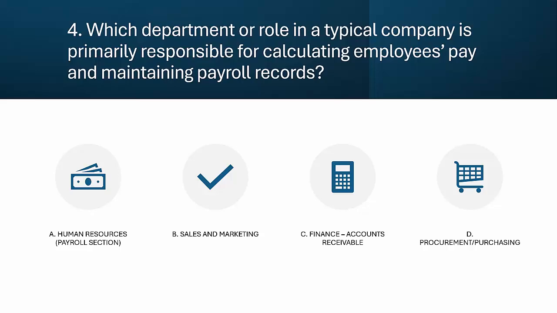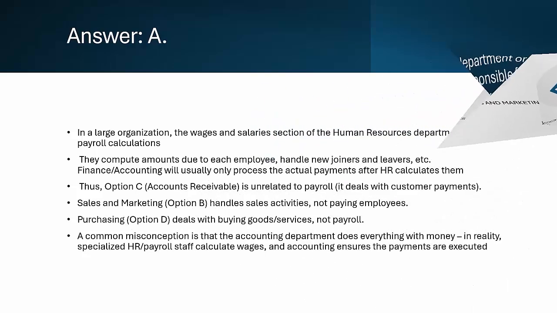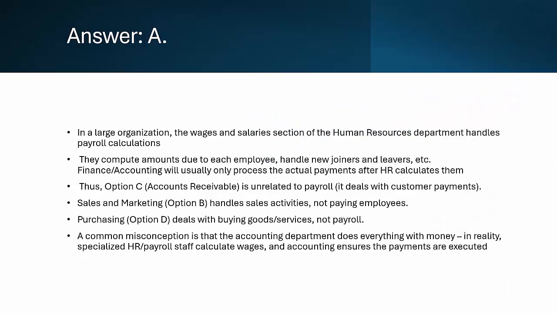Correct answer, A. Human Resources, payroll section. Why? The process of calculating and paying employee salaries is managed by the HR department, specifically the payroll section. They handle tasks like calculating wages and salaries, processing new employees and resignations, making sure taxes and benefits are deducted correctly. Common mistake. Some people assume the finance or accounting department does all money-related tasks. However, finance usually only processes payments after HR calculates payroll.